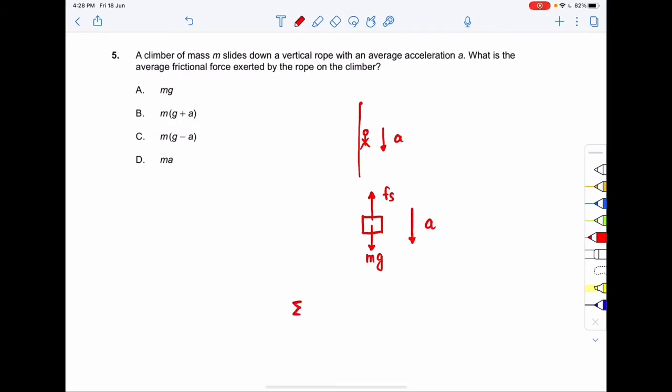Now applying the summation of net force along the y-axis, this will be equal to mass into acceleration, Newton's second law.